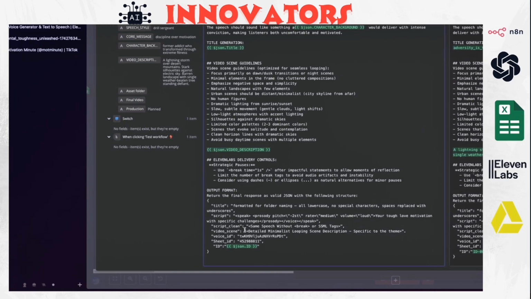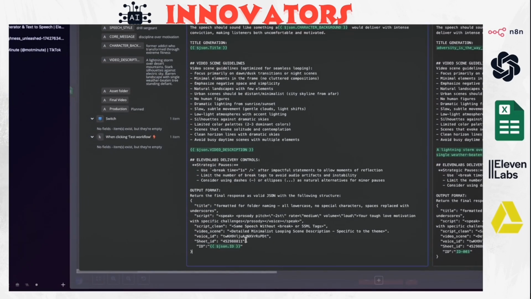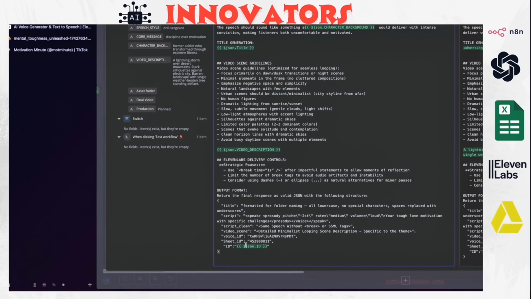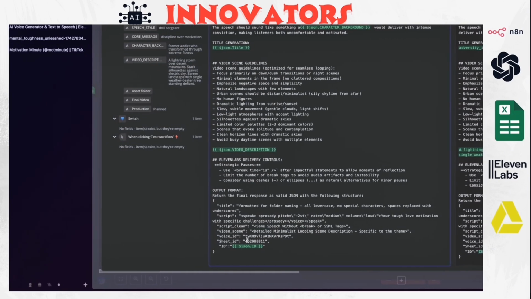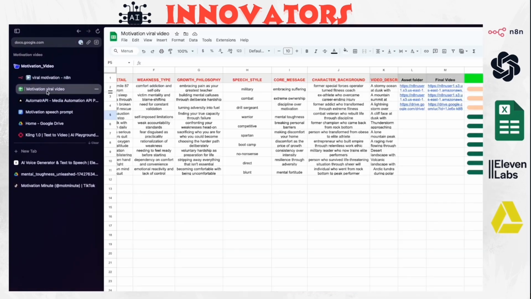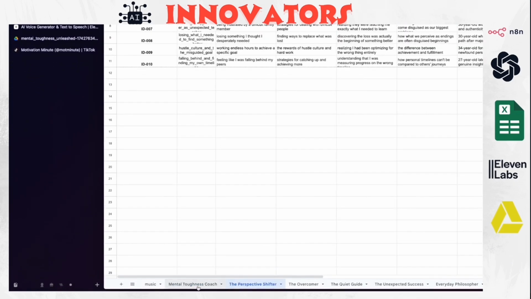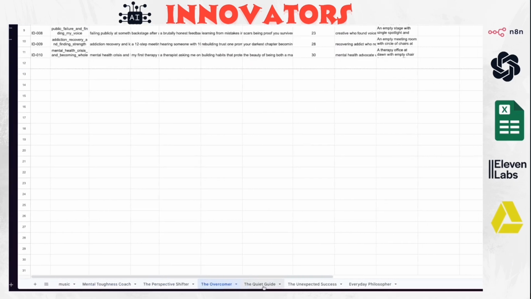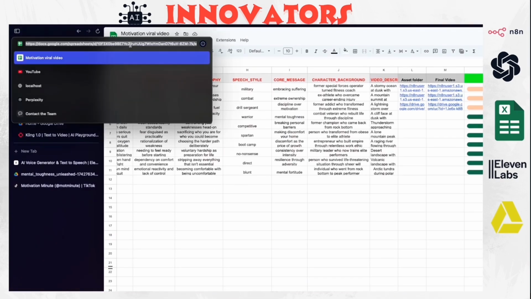Okay, so once we're done with that, we have the sheet ID, and the sheet ID is only specific to each one of the characters. So for the mental coach, we added the sheet ID here. How to get the sheet ID is you just go back to the sheet that has all the characters, and you'll see every time you click on this, it's going to change the ID inside the link.